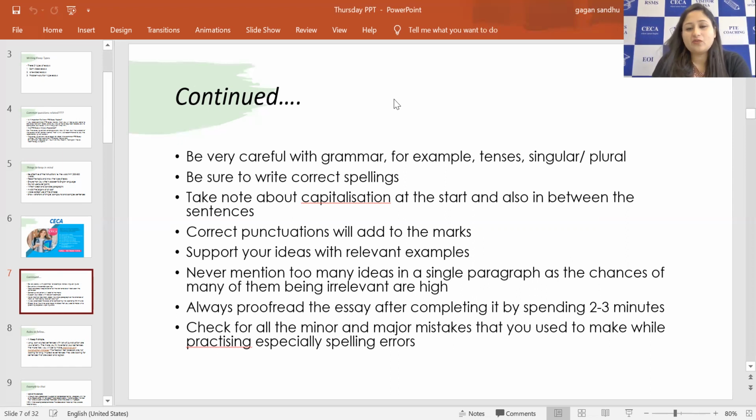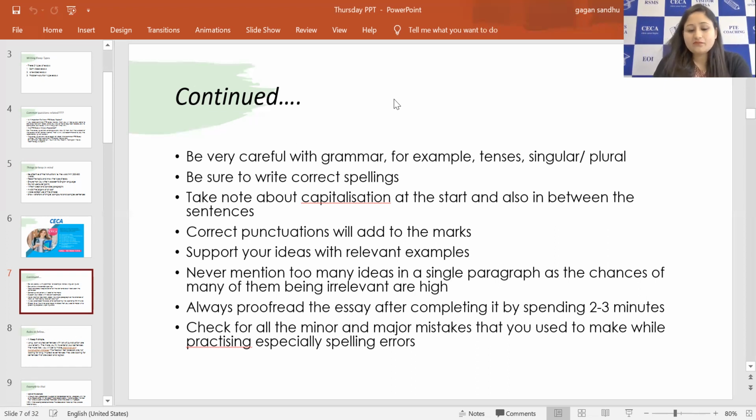There are many specific words we generally use in essays. Maybe you make mistakes with those words, so just try to type those words again and again, so that you become good and smooth at typing them, not making any mistakes. Take note of capitalization at the start and also in between sentences. Correct punctuation will add to the marks, right? When you're starting a sentence, the first letter of the first word needs to be capital. At the end of the sentence, there will be a full stop. These are the two common punctuation things you will be using.